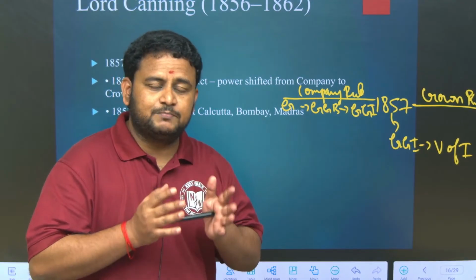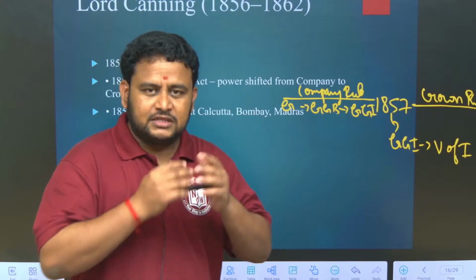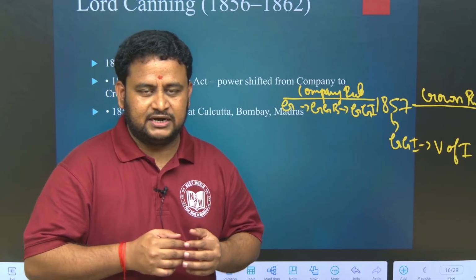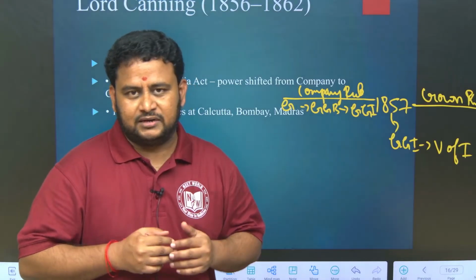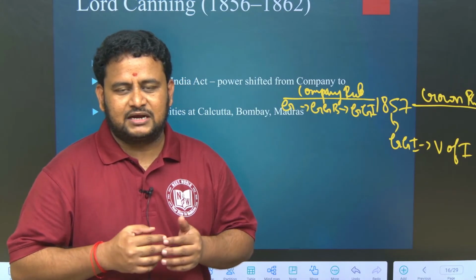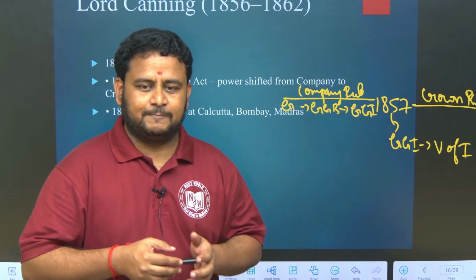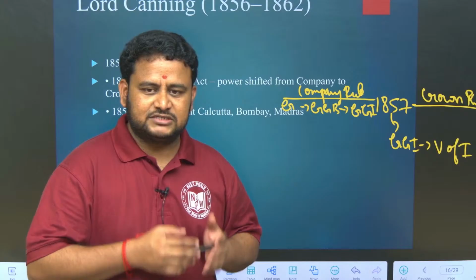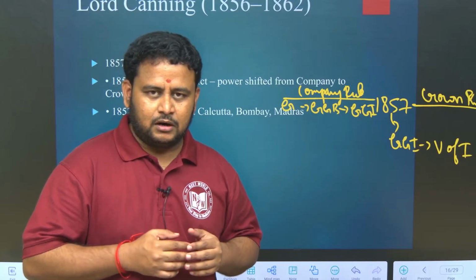Also most importantly, in the 1857 revolt, we have to know the places of revolt and who led the revolt at those places. For example, in Lucknow, who led it? In Awadh, who led it? In Bihar, who led it? For example, an old man like Kunwar Singh led the revolt in Bihar. All these things you have to know. Clear? What was the immediate cause of the revolt? What was the general cause? All these things you have to know. I will wind up now.